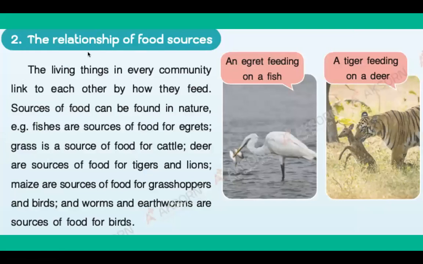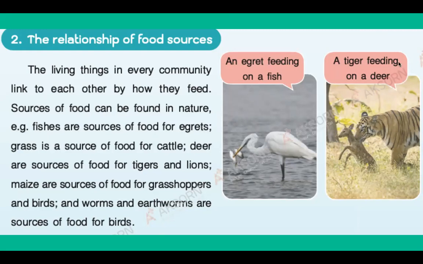Okay, number 2, the relationship of food sources. Look at the picture. It is an egret, and the egret is feeding on a fish. Look at this. Egret eats fish, right? What about tiger? Look, this is a tiger. Tiger eats other living things, yeah? Tiger eats a deer, right?